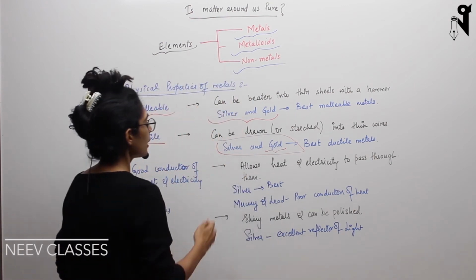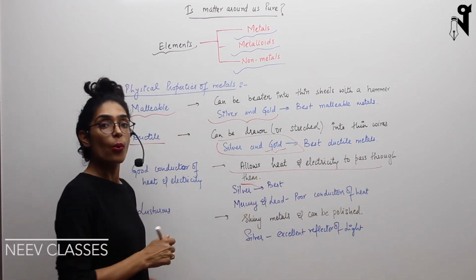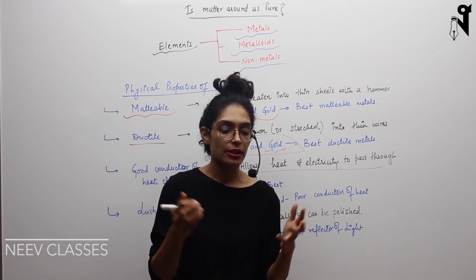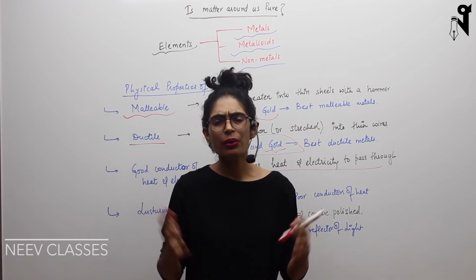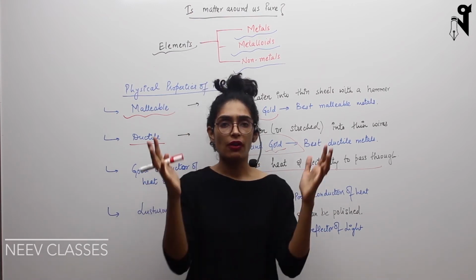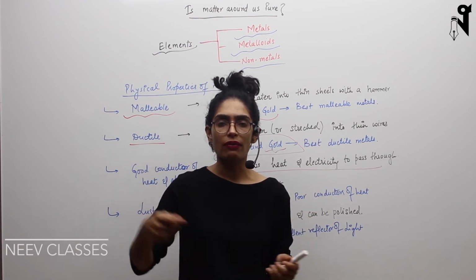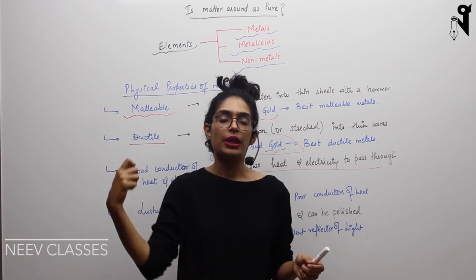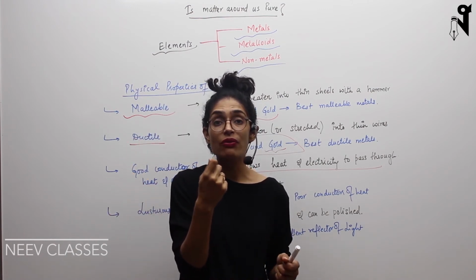Okay, so these allow heat and electricity to pass through them, and that is the reason why these metal wires are used for electrical conduction, as well as these metals are used for making the utensils at home so that we can cook. I don't know whether you have ever noticed or not. Let's say something is cooking on the flame in a vessel, and you have left a spoon in it by mistake, and later on you come back and try to take out that spoon, you would feel that the spoon has become very hot.